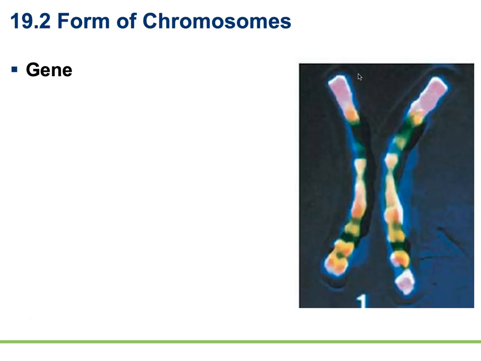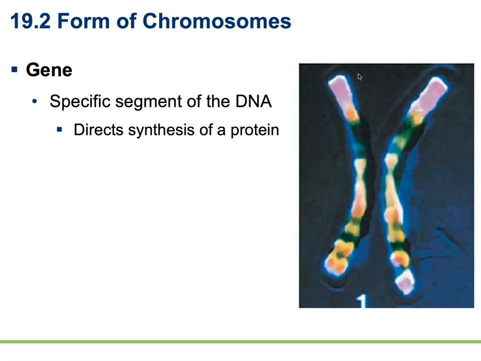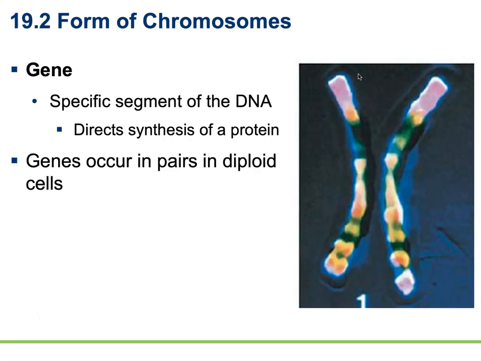So not only do the chromosomes occur in pairs, but the genes occur in pairs as well. Genes are going to be a specific segment of the chromosome. If the human genome is a textbook with different chromosomes as the chapters, then the genes are the individual sections of each chapter. Each gene encodes for information on how to make the necessary proteins that allow us to function in the way that we do.